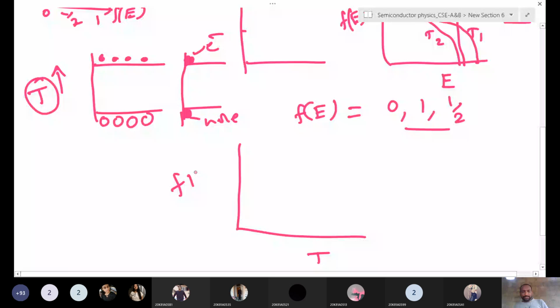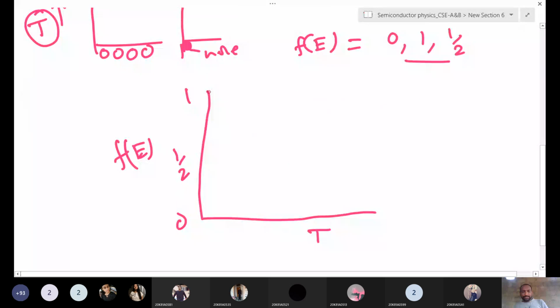Now, if you increase the temperature, what happens to this probability distribution function? Or you can draw it this way also. So here you draw it like this. At moderate temperature, it is becoming half, right? I'm not able to draw the correct curve. Okay, this one. This is equal to half. So that means what?